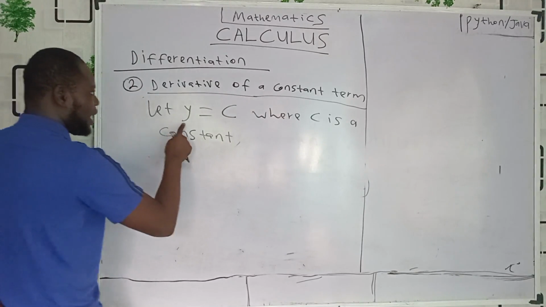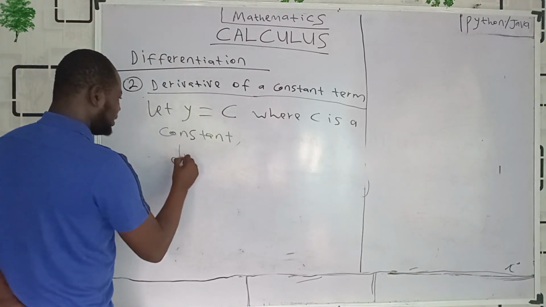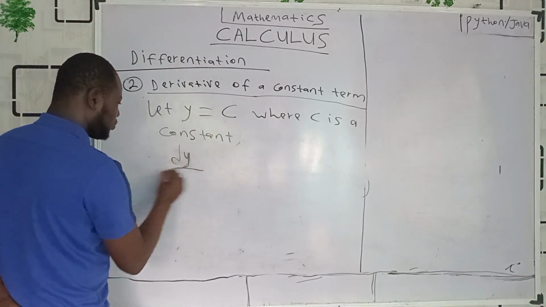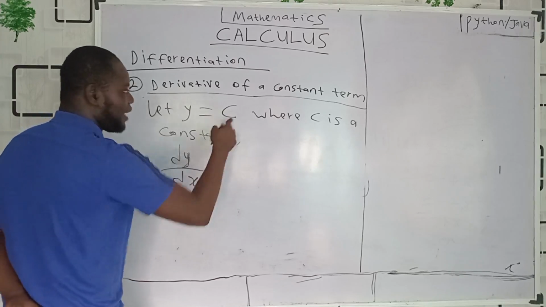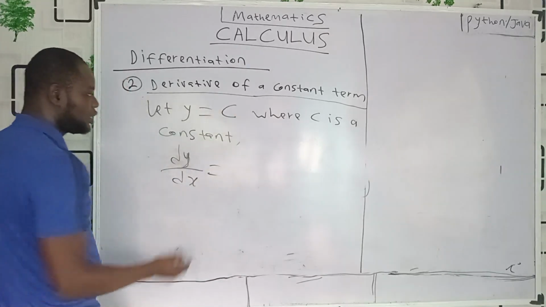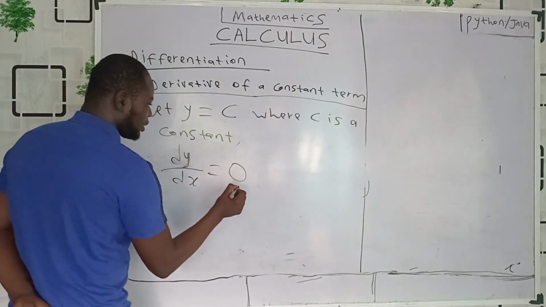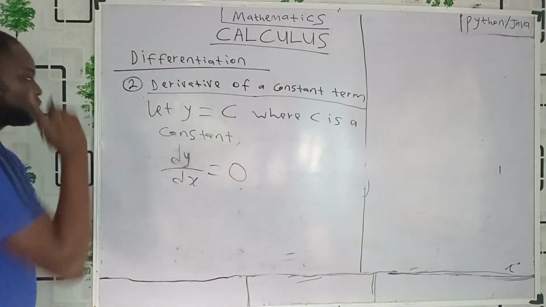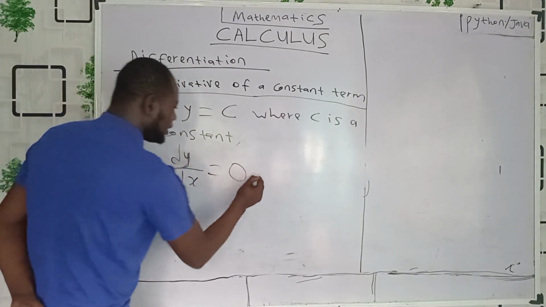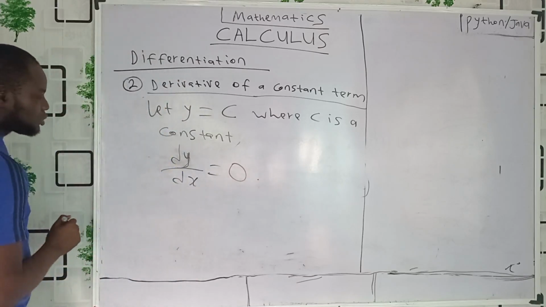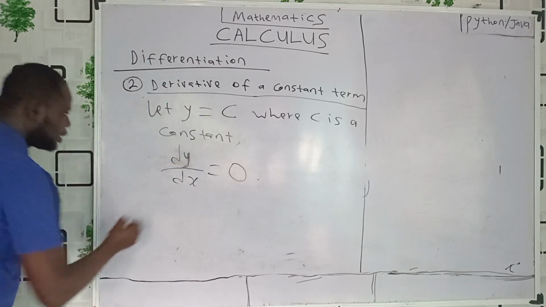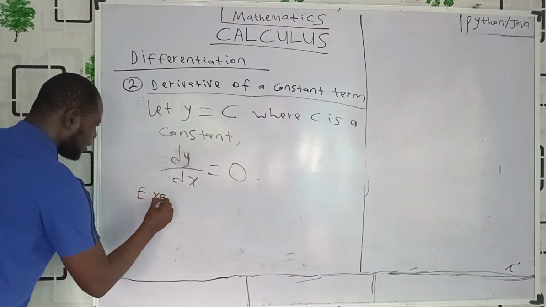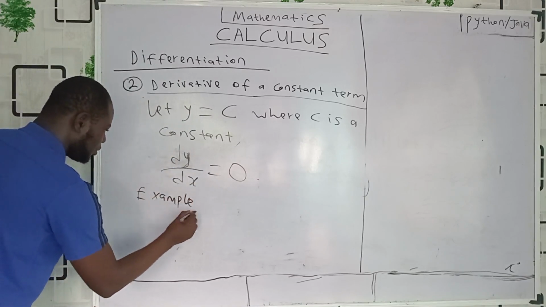Anytime we have a constant like this, we just say dy/dx, the derivative of y with respect to x, because we don't have anything like x here, isn't it? So it will be 0. What does that mean? Anytime you want to differentiate constants, the derivative will be equal to 0. What do we mean? For example, so example is this.